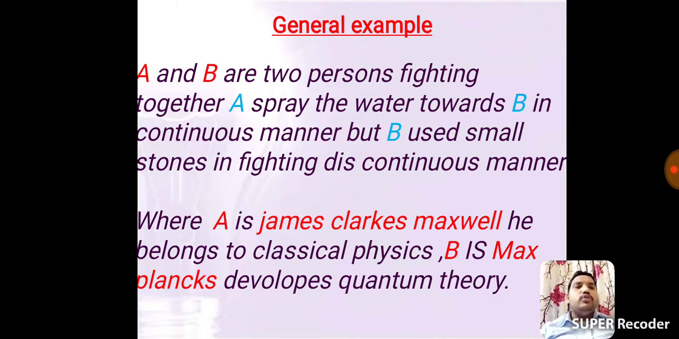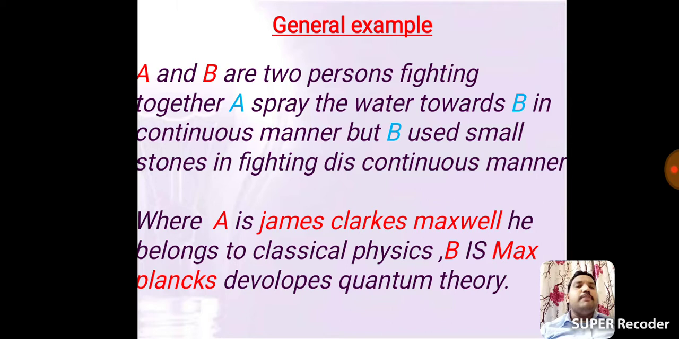Here our consideration is that these two persons are enemies. But these two persons are not really enemies. A is James Clerk Maxwell, who belongs to classical physics. B is Max Planck, who developed quantum theory. These A and B are the two scientists.